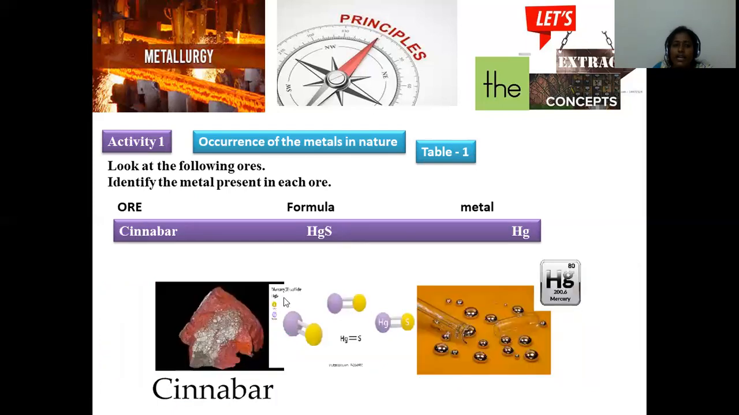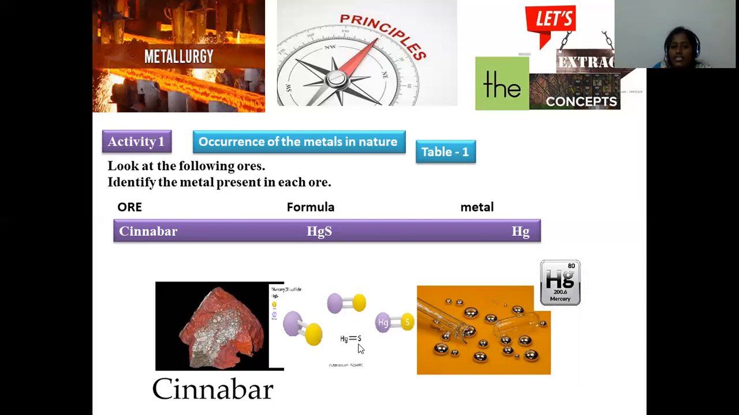Next is cinnabar. Cinnabar is the ore of mercury. We already know that the one and only liquid metal is mercury, and in cinnabar mercury exists in the form of sulfide, where you can find a double bond between mercury and sulfur. Hg=S will be there, and the chemical name will be mercury sulfide.